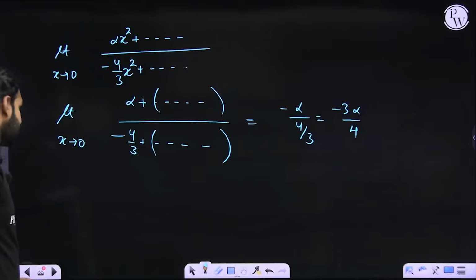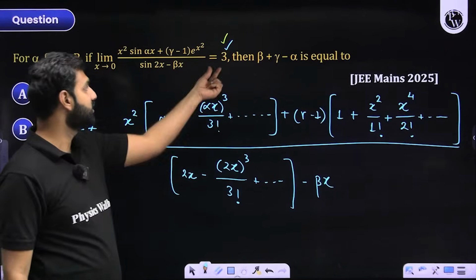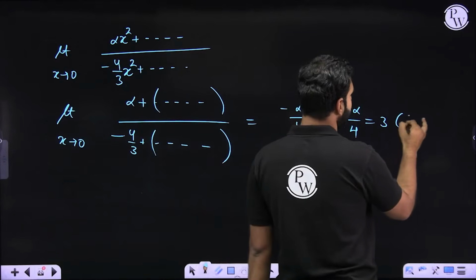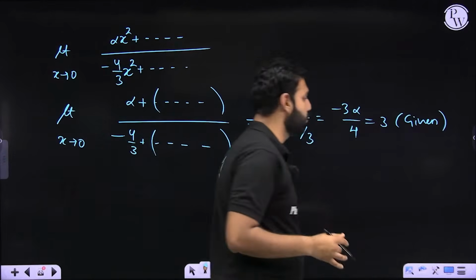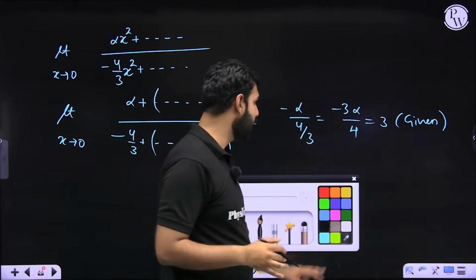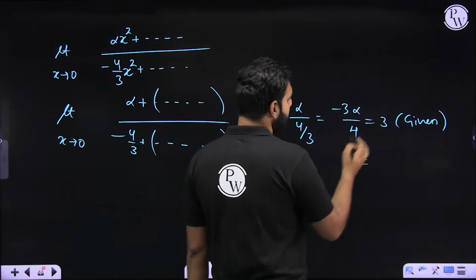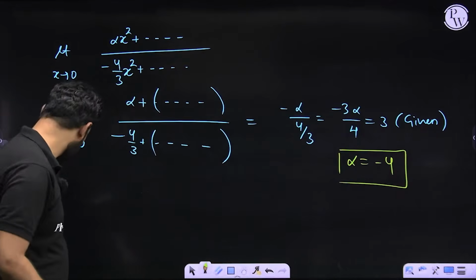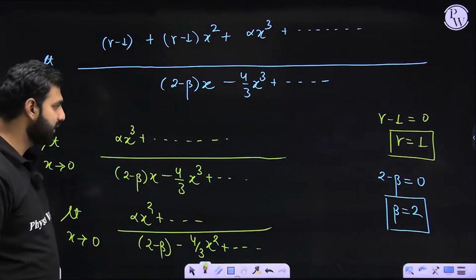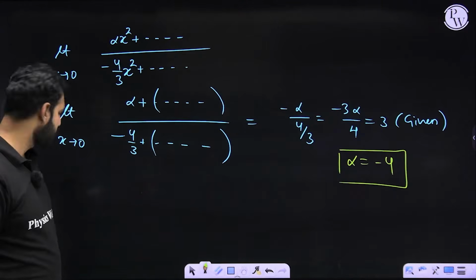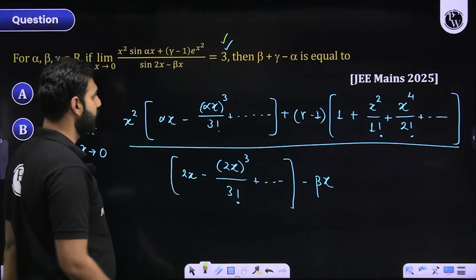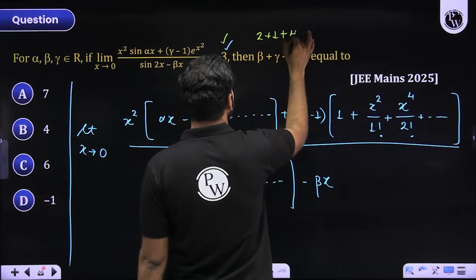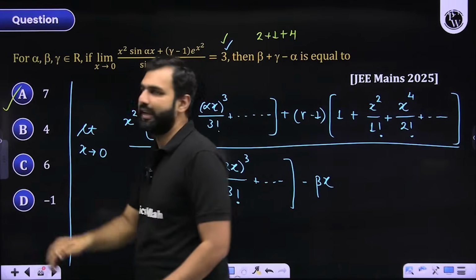But this answer is not the answer. According to them, the answer is 3. So the answer which we have received should be equal to 3, which is given in the question. Did you get that part? So if I compare it, I have cracked the value of alpha as well from here, because 3 gets cancelled by 3. So alpha should result into minus 4. So I think we have all the three values, alpha, beta and gamma. Alpha is minus 4, beta is 2, gamma is 1. Minus 4, 2 and 1, right? So we have 2 plus 1 and minus 4 is plus 4... so it should be 7, which means option A.